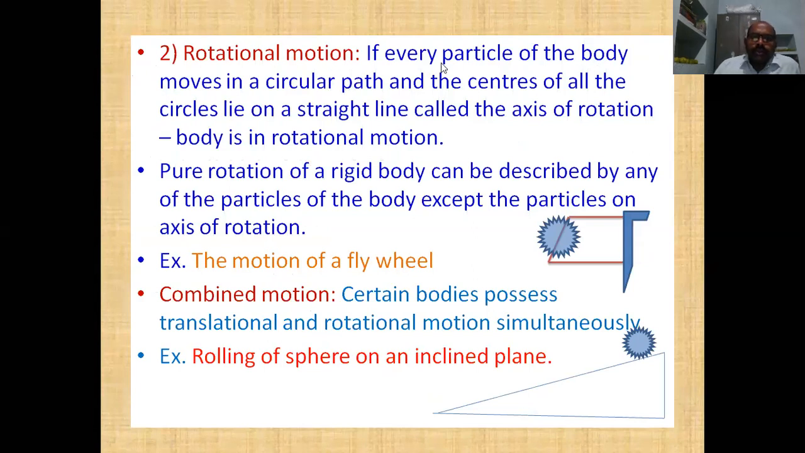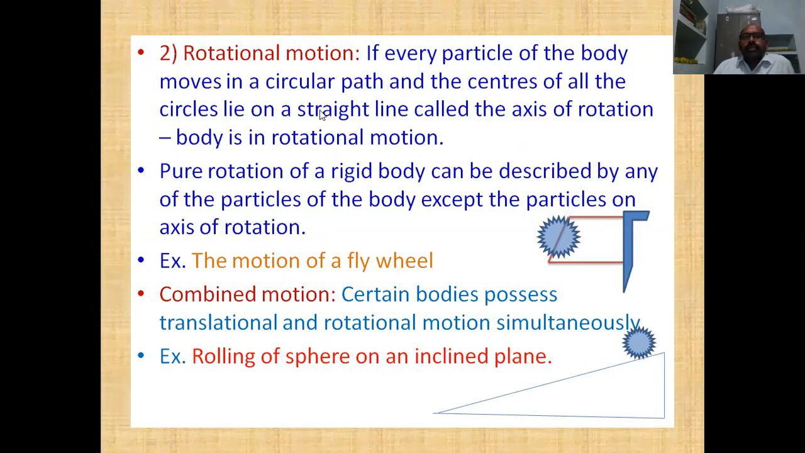In rotational motion, if every particle of the body moves in a circular path and the centers of all the circles lie on a straight line called the axis of rotation, we say that the body is in rotational motion. So when do we say that the body is in rotational motion? If every particle of the body moves in a circular path and the centers of all those circular paths lie on a straight line, so those points form an axis of rotation, we say that the body is in rotational motion.